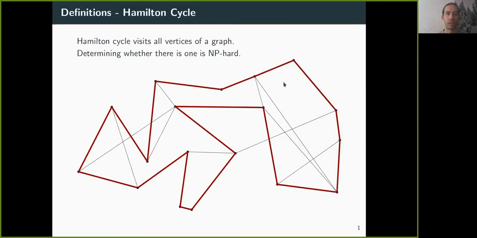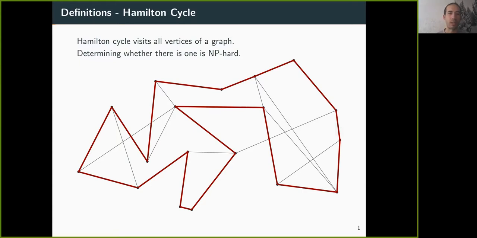So I will be using standard graph terminology. Just for completeness, let's see a Hamilton cycle. A Hamilton cycle is a walk on the edges of a graph such that we visit every vertex exactly once and we return to the original vertex, the starting vertex.